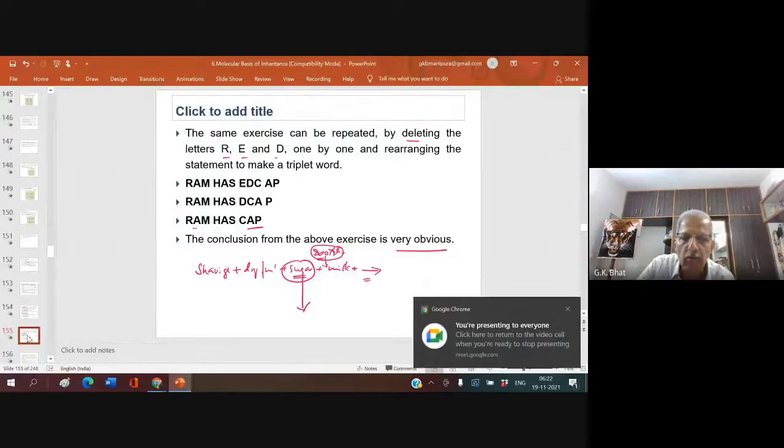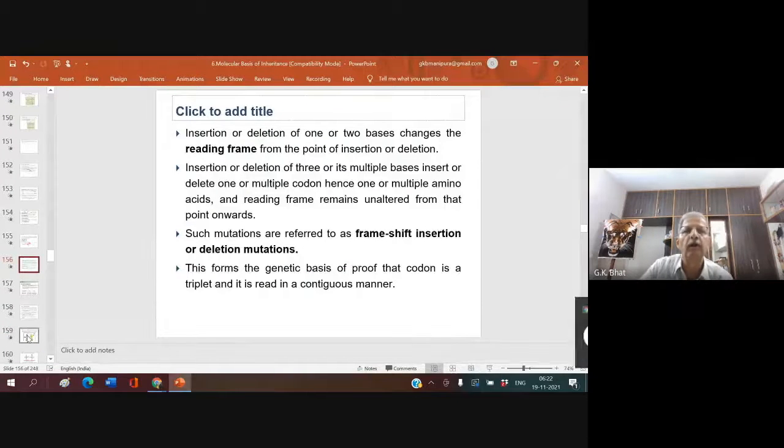Now, insertion or deletion of 1 or 2 bases changes the reading frame. Just like what you have seen, Ram has a red cap, how it got changed. Like that, insertion or deletion of 1 or 2 bases changes the reading frame from the point of insertion or deletion. Insertion or deletion of 3 or its multiple bases inserts or deletes one or multiple codons, hence one or multiple amino acids, and the reading frame is unaltered from that point onwards.